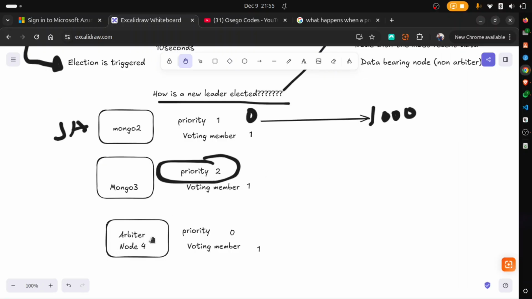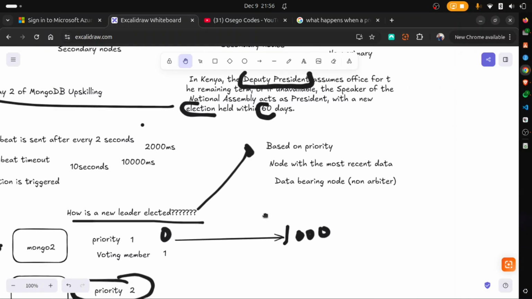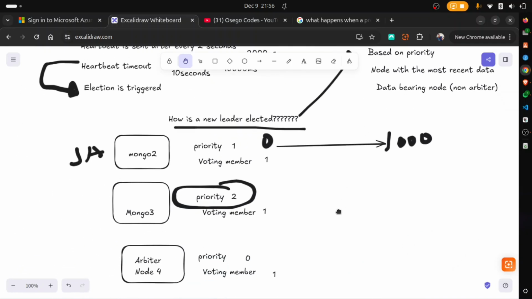Arbiter has no data, but he's only there to confirm majority. So the priority is 0, and in a Mongo, if a priority is 0, that can never become a primary. But remember, it still has a vote, so that it can participate in elections when we only have like 2, or we have only one node having data, and then arbiter there having no data. So it will confirm the other node with data as the new primary. That is basically how election is triggered and conducted in a Mongo environment.